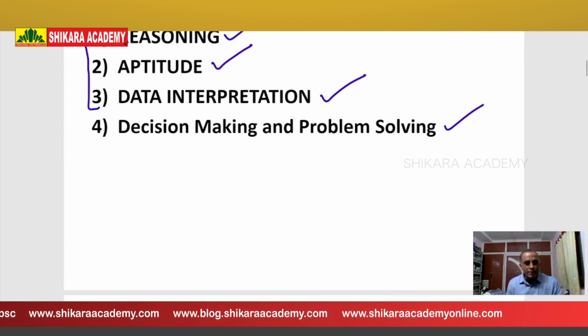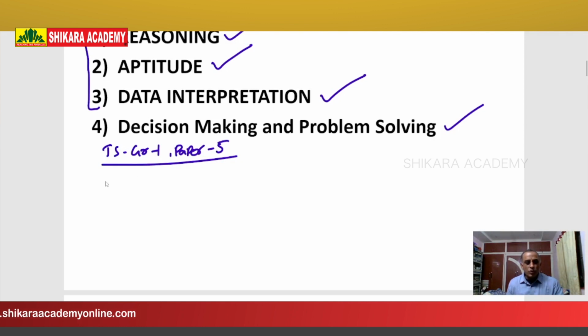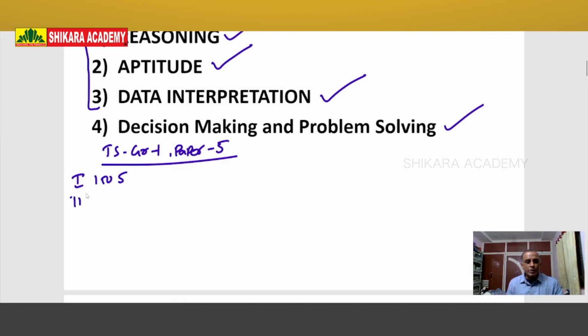Now, what is the question style in paper 5, TS Group 1 mains paper 5? The first section is questions 1 to 5. The second section is the 6th question to the 10th question, and the third section is data interpretation, question number 11 to 15.